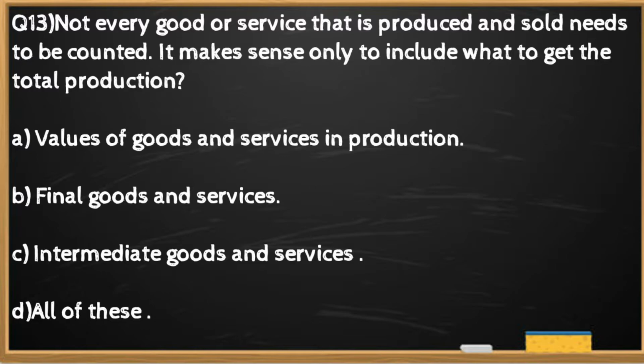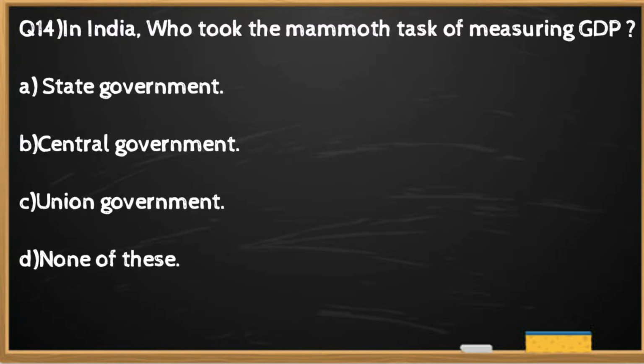Question number 13. Not every good or service that is produced and sold needs to be counted. It makes sense only to include what to get the total production? The right option is B. It makes sense to include final goods and services to get the total production.